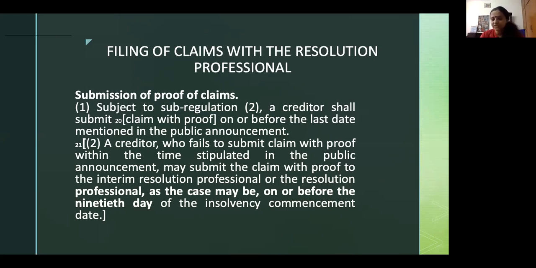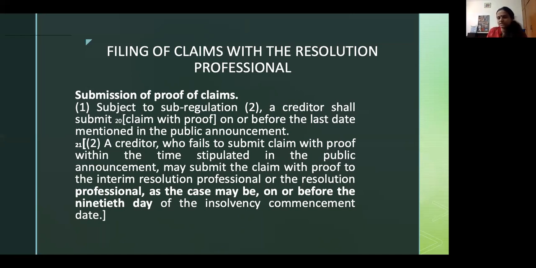In any case, initially the law was that the RP can accept claims until whatever time possible, right? Then came an amendment: not all time possible, but until the 90th day of the CIRP, which is what I've shown right now. Under Regulation 12, sub-clause 2, a creditor who fails to submit proof of claim within the time stipulated in the public announcement may submit the claim with proof to the IRP or the RP, as the case may be, on or before the 90th day of the insolvency commencement date.